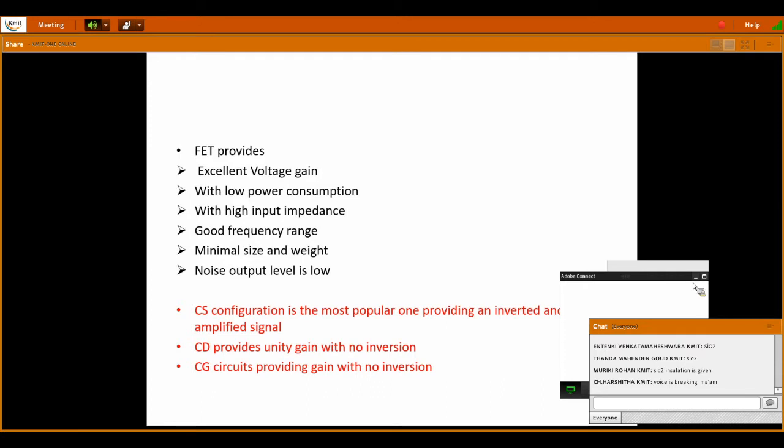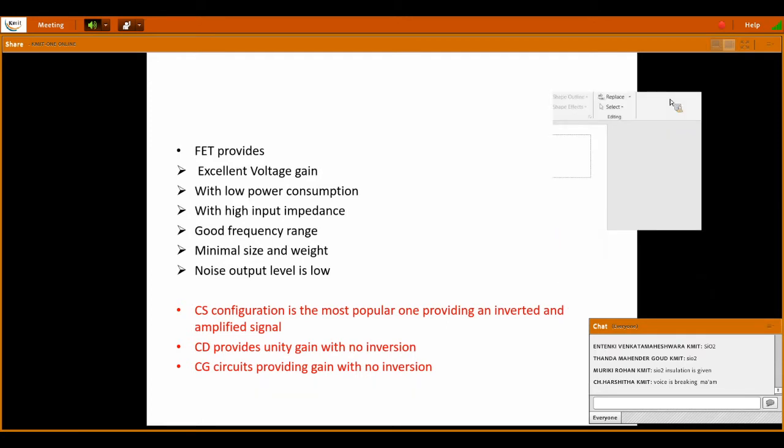Here you can also see the three configurations of FETs. The CS configuration is the most popular one, providing an inverted and amplified signal. Here inverted means the output signal will have a phase shift of 180 degrees, same as we have for the common emitter amplifier.